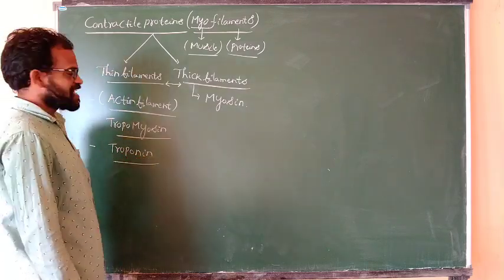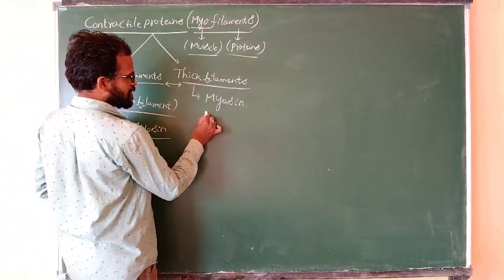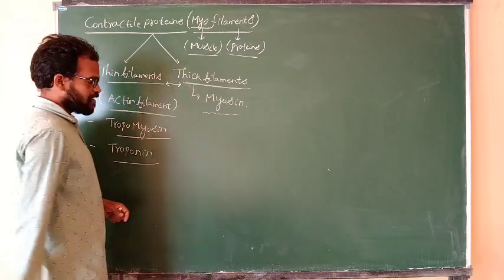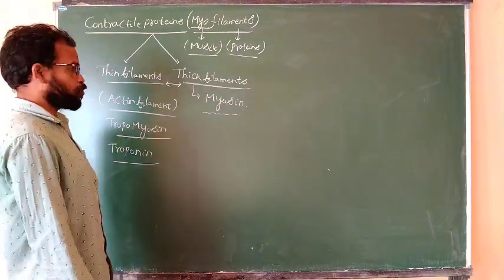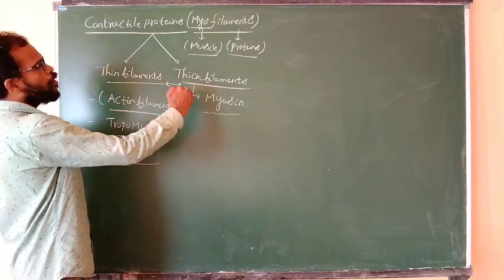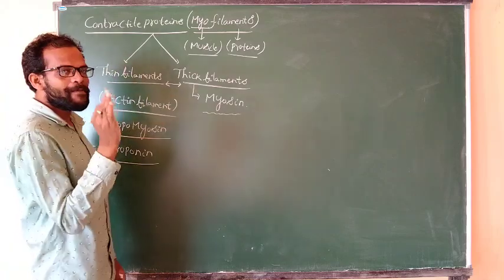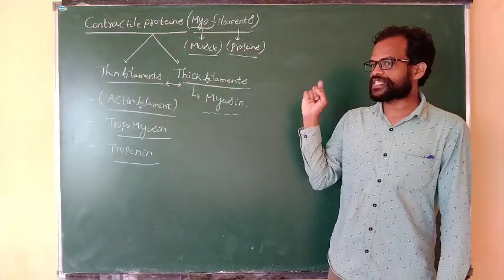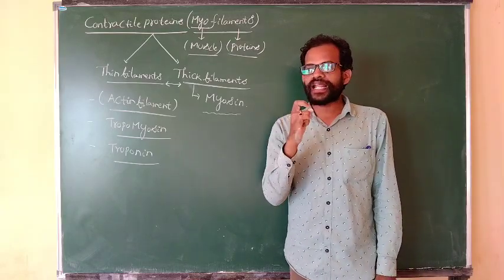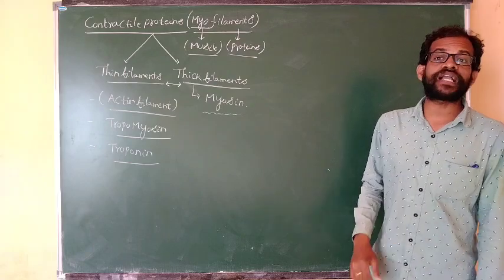Actin filaments, myosin filaments, tropomyosin and troponin proteins: all these subunits, these contractile proteins, participate in the mechanism of muscle contraction.